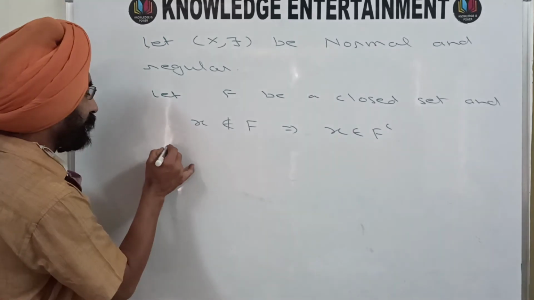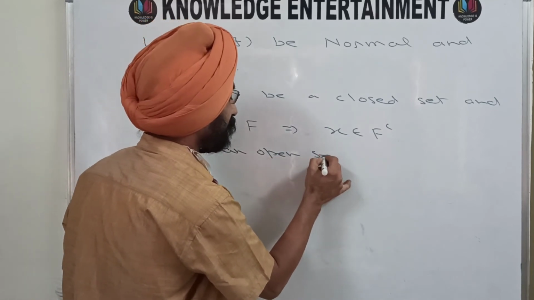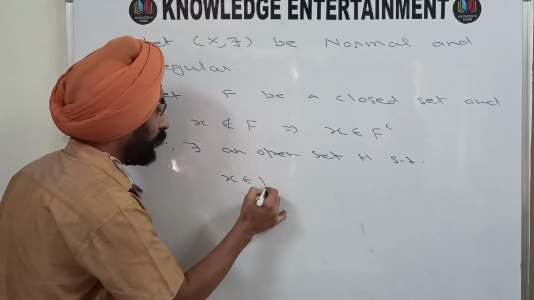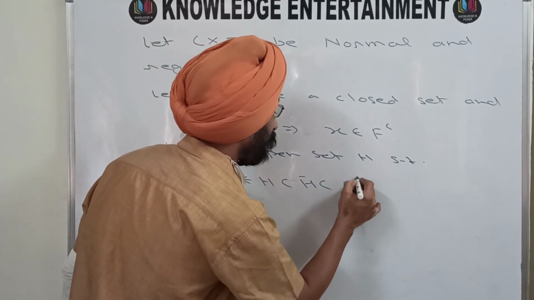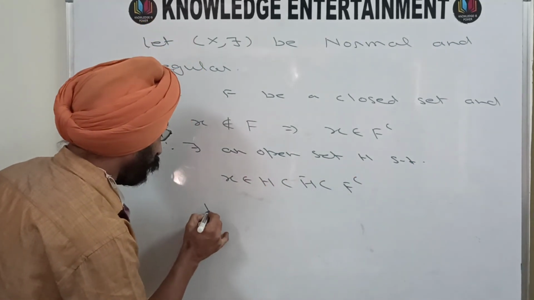So therefore, there exists an open set H such that X belongs to H, H is a subset of H bar, and H bar is a subset of F complement.